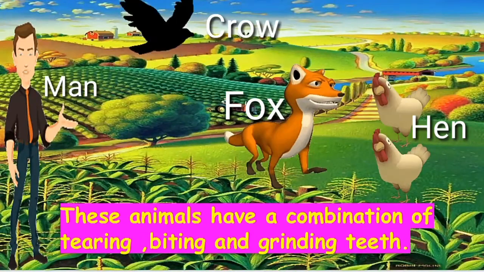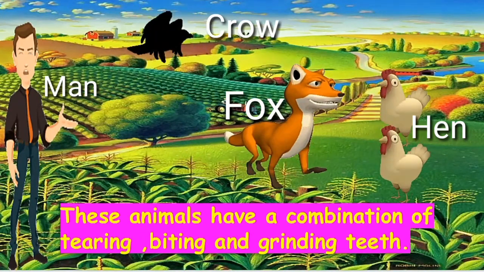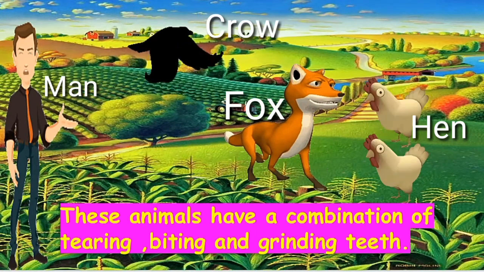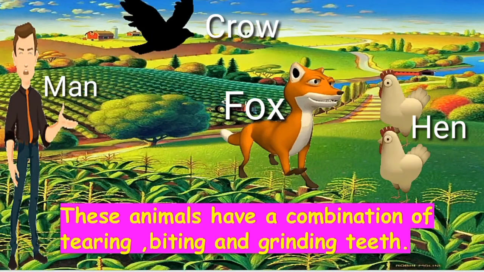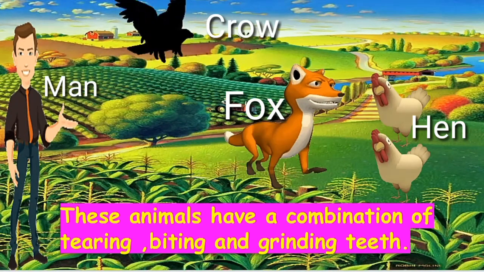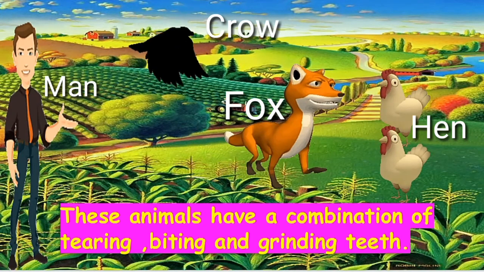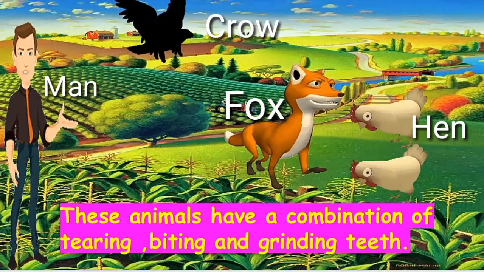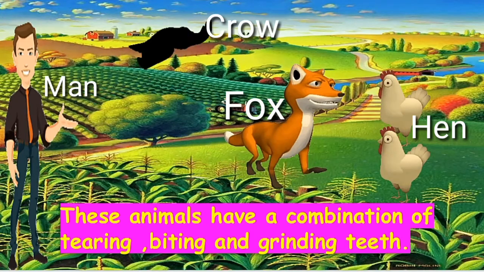For example, man, cow, fox and hen. So these are the examples of omnivores. Children, these animals have a combination of tearing, biting and grinding teeth.